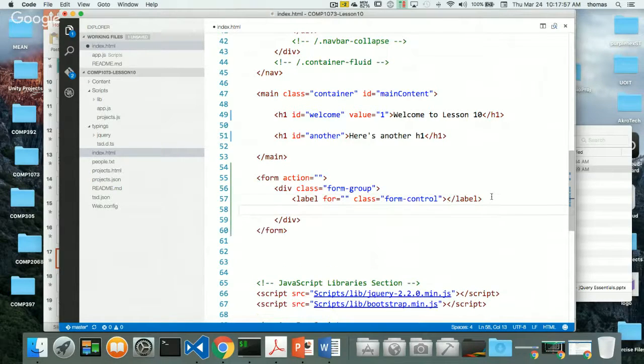This is all Bootstrap classes, right? And then I have my input, right, and my type is text, and my class is also equal to form-control. Here we go, so I'm typing this thing here. So here's my input, right? And let's put a name. So my name for my input is, I don't know, username.